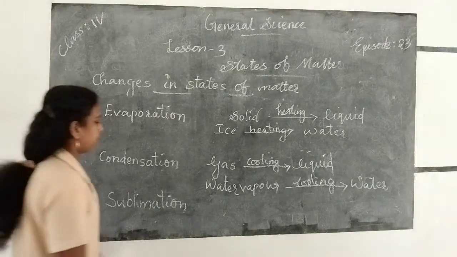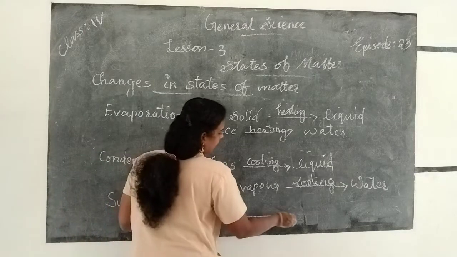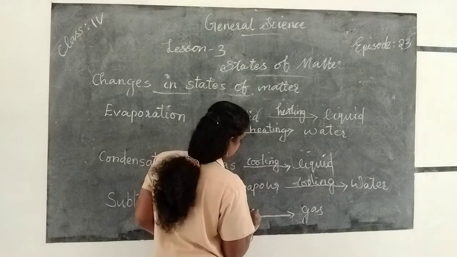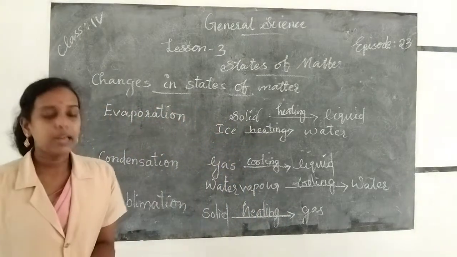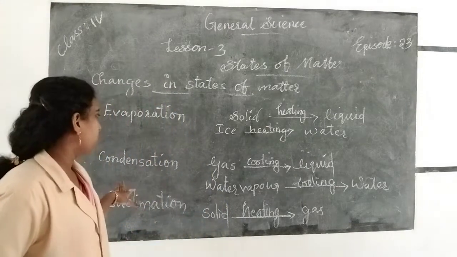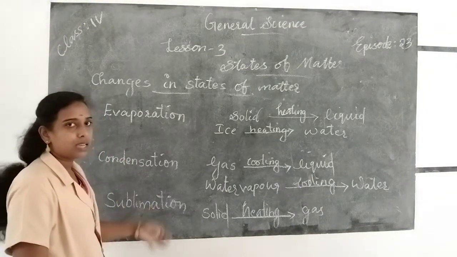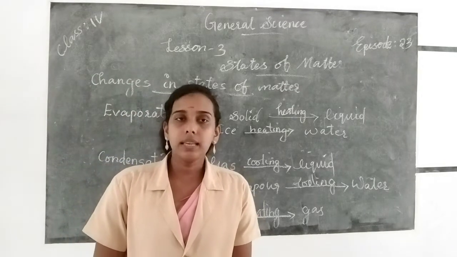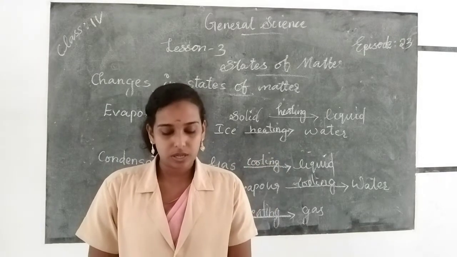Then sublimation. Sublimation means when we heat a solid, the process of changing a solid directly into gas state is called sublimation. Example, naphthalene. When we take some naphthalene balls and heat them, they change directly into gaseous state without changing into liquid state. Okay, and this is called sublimation. So these are the three changes in states of matter: evaporation, condensation, and sublimation.